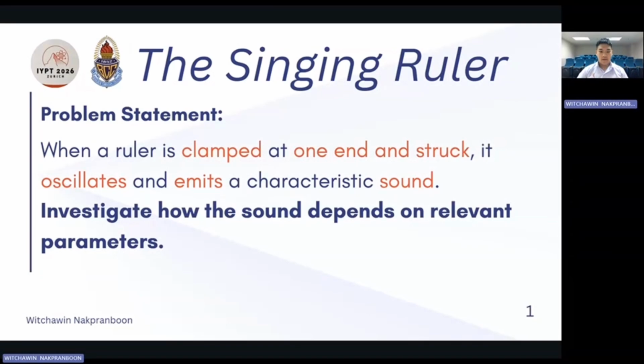Today, I will be presenting my report for problem 13, Singing Ruler. The problem states that when a ruler is clamped at one end and struck, it oscillates and emits a characteristic sound. Investigate how the sound depends on relevant parameters.